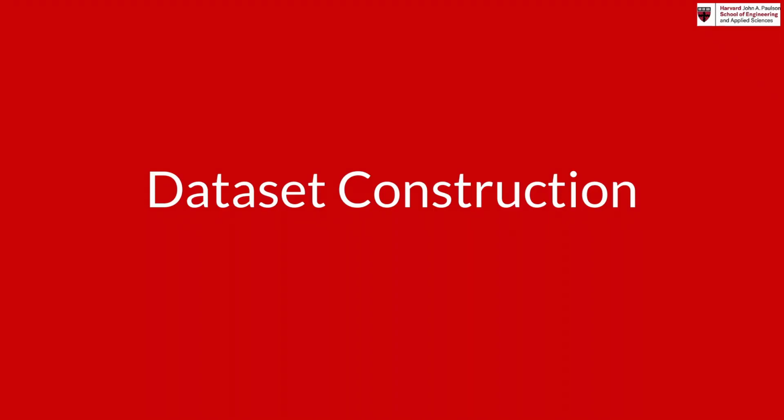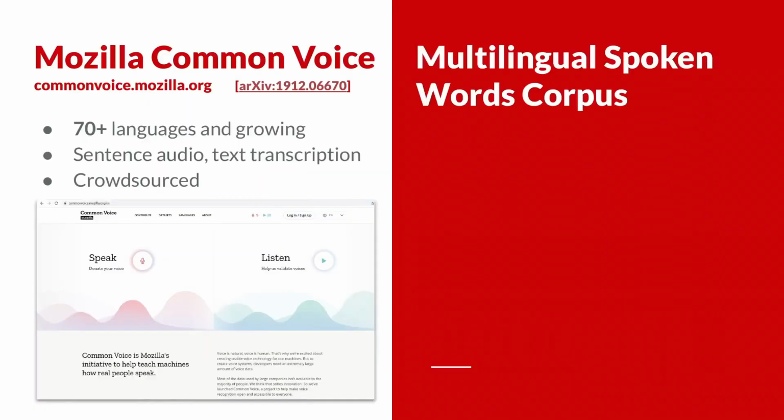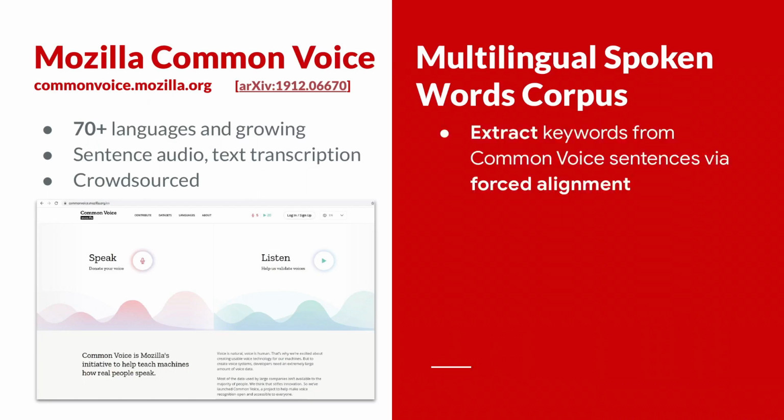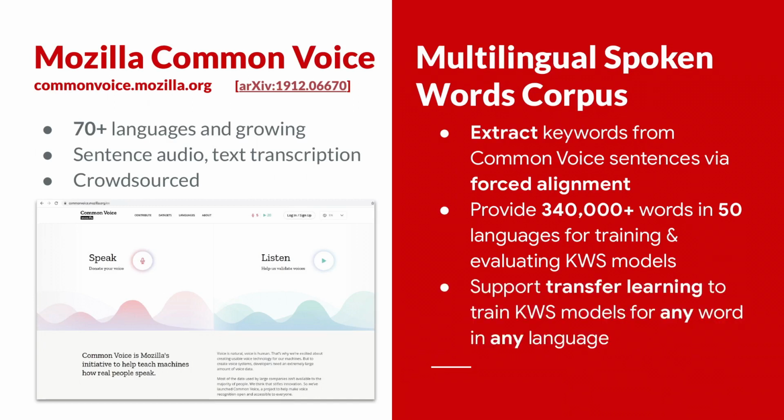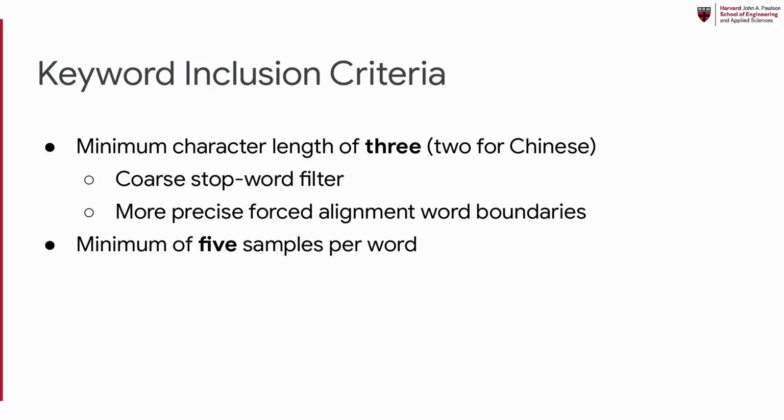We now briefly describe our dataset construction process. We derive our data from Mozilla Common Voice, a crowdsourced speech dataset. We automate the extraction of frequent keywords from sentence speech using forced alignment. By providing users with a massive keyword dataset, our data can be used to directly train keyword spotting models or to support transfer learning for fine-tuning models on keywords in languages which are not present in our dataset. Except for Chinese, we use a minimum character length of 3 as a coarse stopword filter for our inclusion criteria, and we ensure a minimum of 5 audio clips per word.